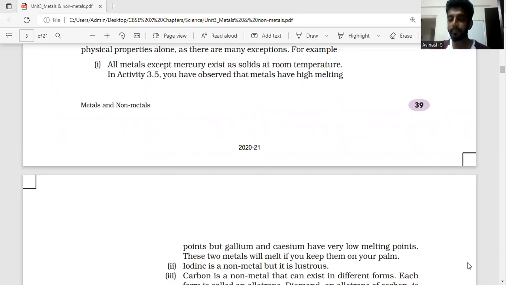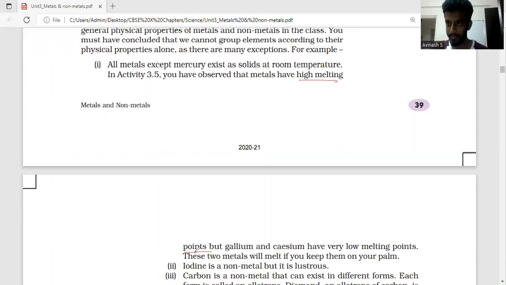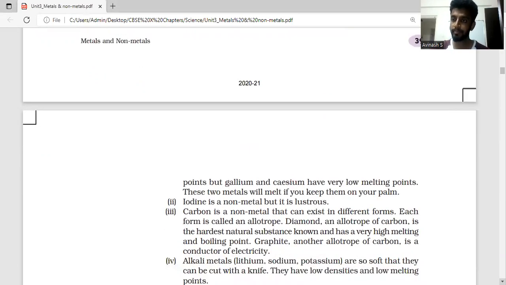So the next one is metals. We also saw a point where metals have very high melting and boiling points, which means it is not easy to melt a metal. If you just keep an iron rod under fire, it is not easy to melt it, except gallium and cesium. So gallium and cesium are two metals which can melt so easily. This is also an exception. So all the metals have high melting and boiling points except gallium and cesium. They have very low melting points, to an extent that when we keep them on our palm, they melt.